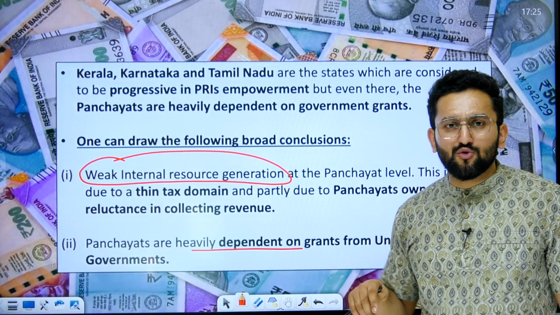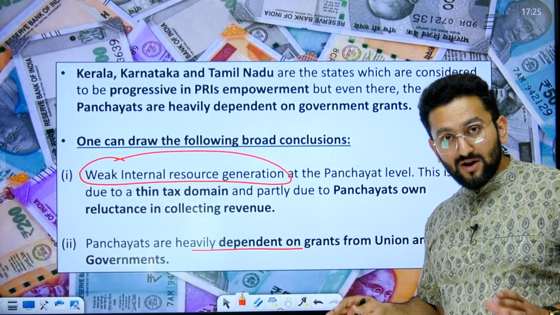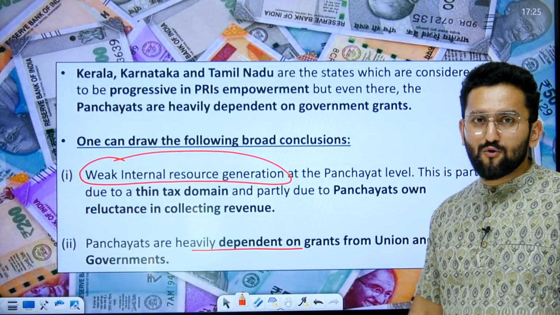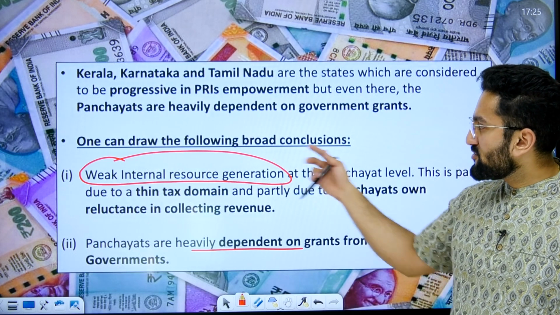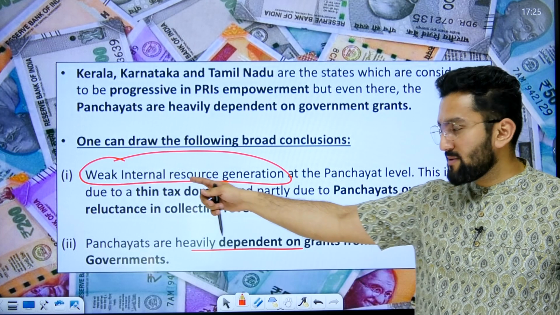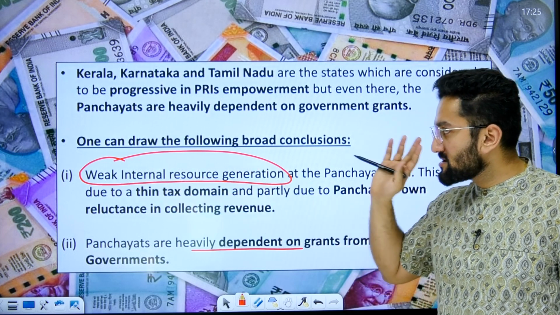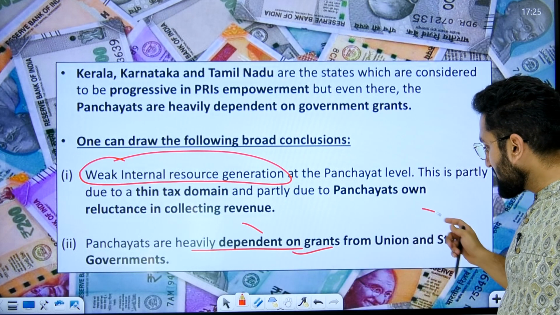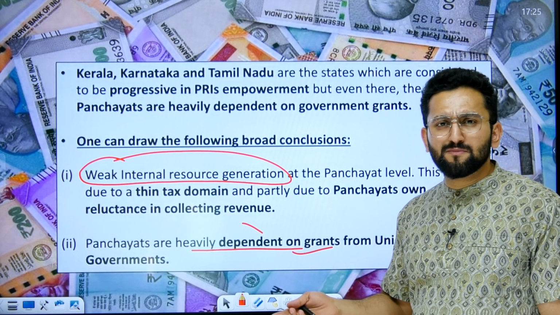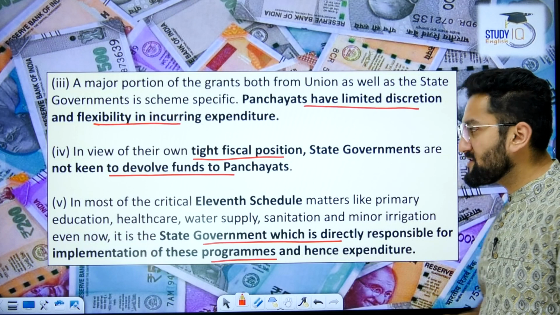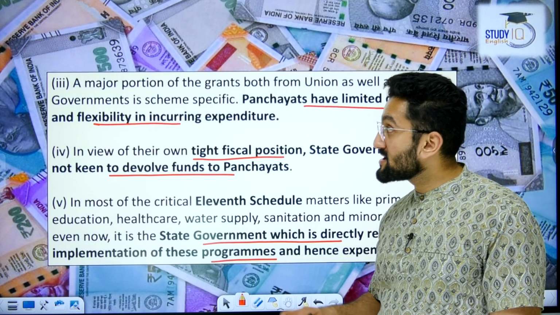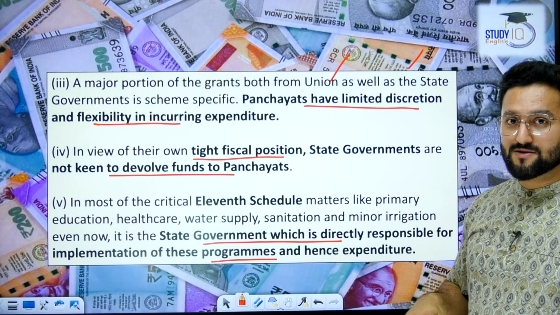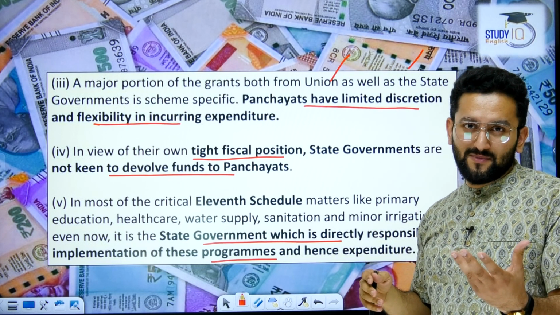Kerala, Karnataka, Tamil Nadu have done significantly well when it comes to empowering Panchayati Raj institutions, but still there is a lot of scope for improvement. One can draw the following broad conclusions. First, like I told you, weak internal resource generation. Panchayats are heavily dependent on grants from union and state. Wherever there is dependence, it is going to impact efficiency and effectiveness. A major portion of grants, both from union as well as state governments, are scheme specific.